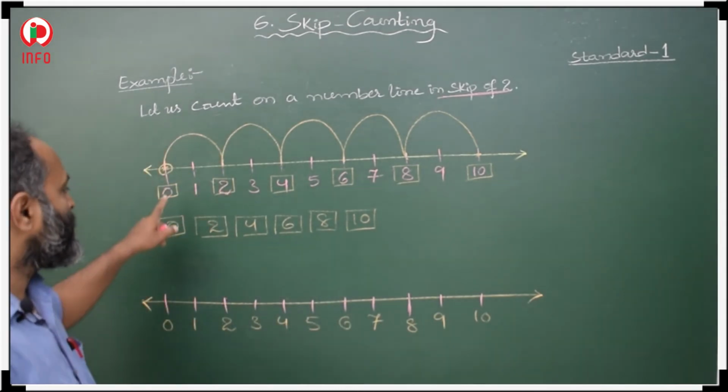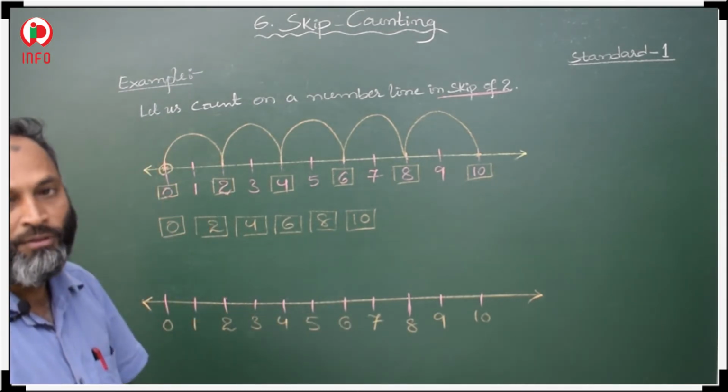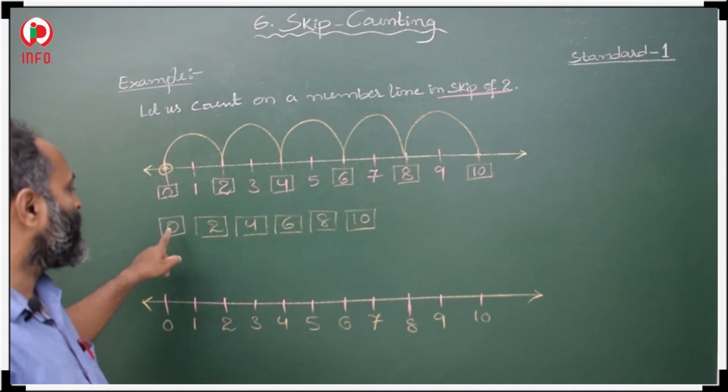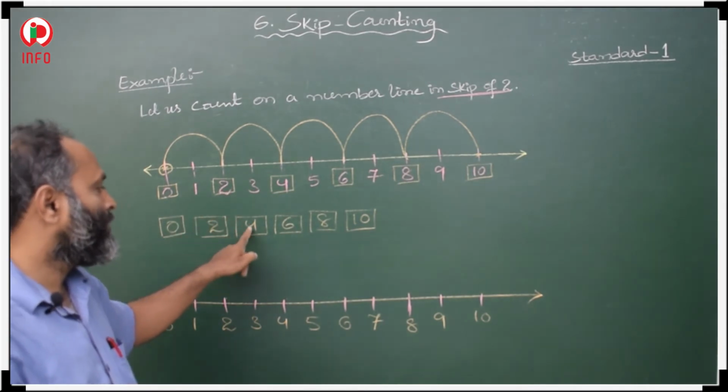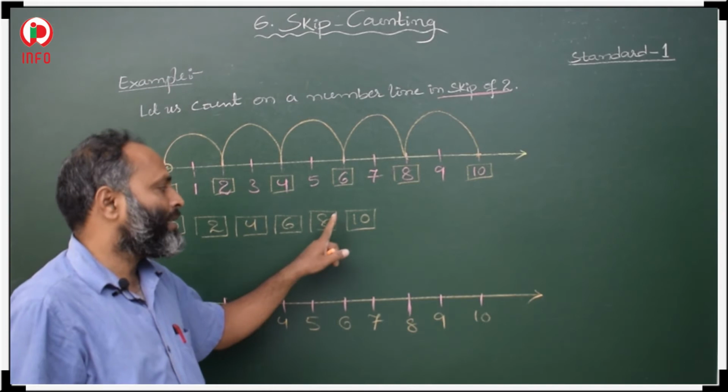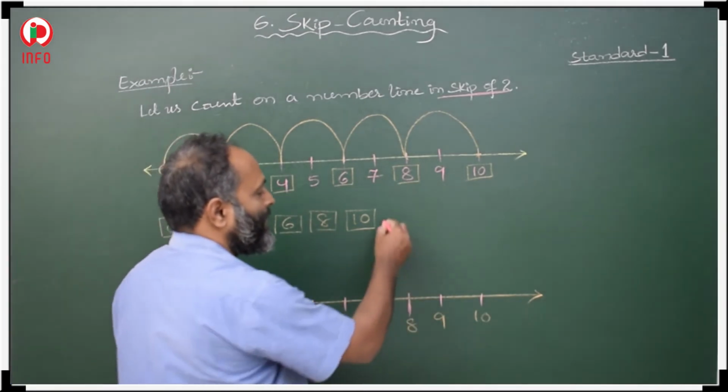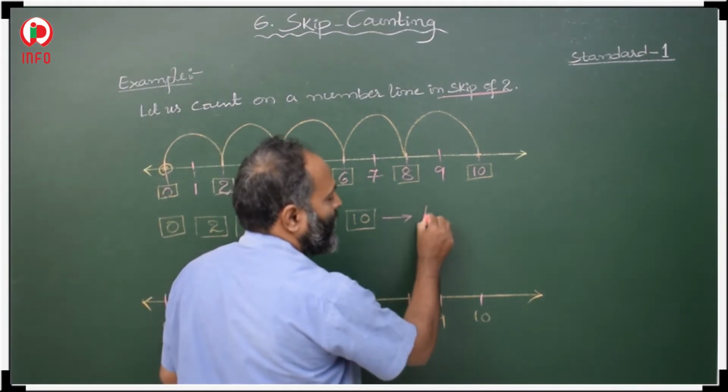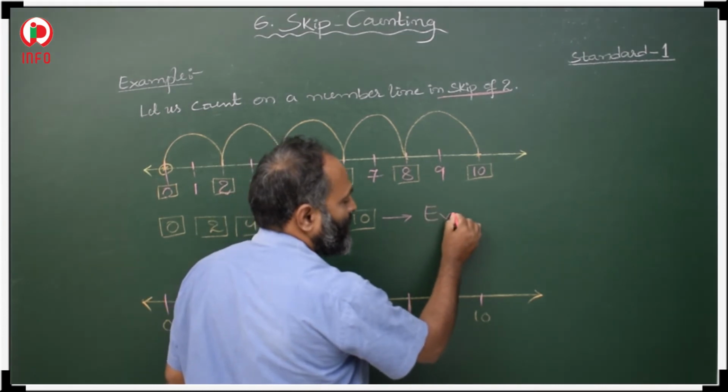If we start from 0, then skipping by 2's gives 0, 2, 4, 6, 8, 10. These numbers are also called even numbers.